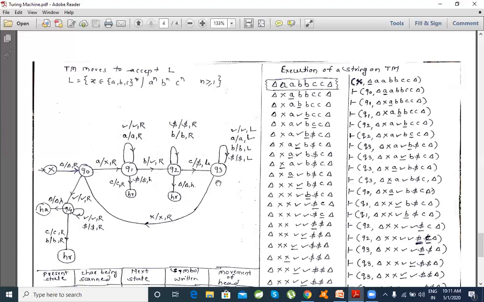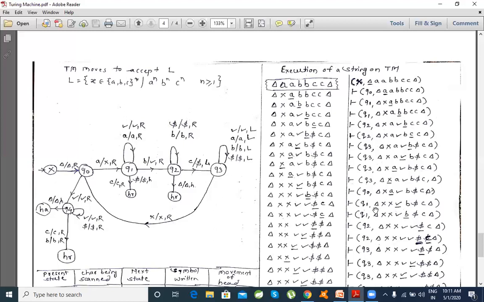So this is what has been seen from Q0 through Q3. If you see X, you replace this by X, you move towards right. Now the state of the machine is Q0, and this retains as usual. So I won't go across this, just check back from Q0. If the A comes, I'll go from Q0 to Q1. I'll replace this A by cross and move towards right.